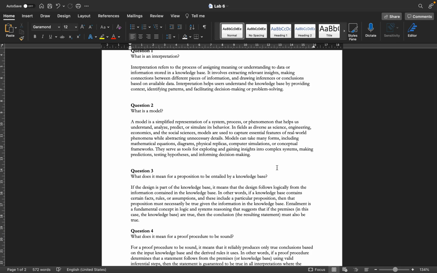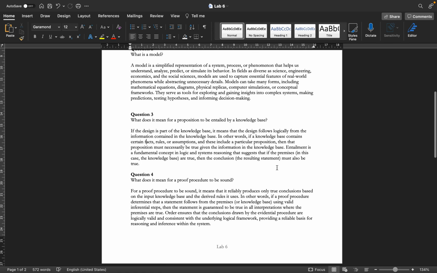And then what does it mean for a proposition to be entailed by a knowledge base? If the proposition is entailed by the knowledge base, it means that it follows logically from the information contained inside the knowledge base. In other words, if a knowledge base contains certain facts, rules, or assumptions, and those include a particular proposition, then the proposition must necessarily be true given the information in the knowledge base. Entailment is a fundamental concept in logic and systems reasoning that suggests that if the premises, in this case the knowledge base, are true, then the conclusion must also be true.